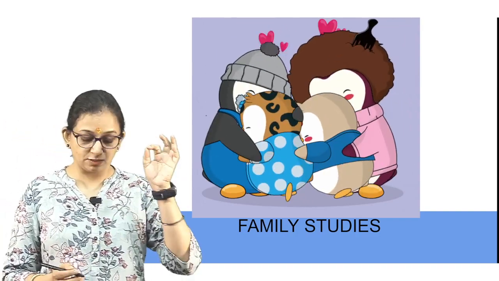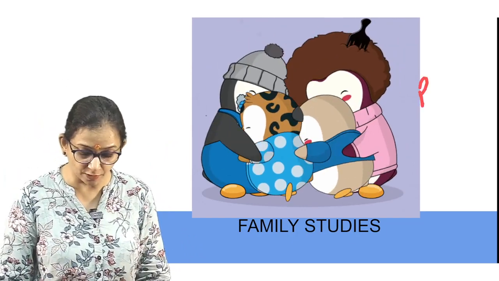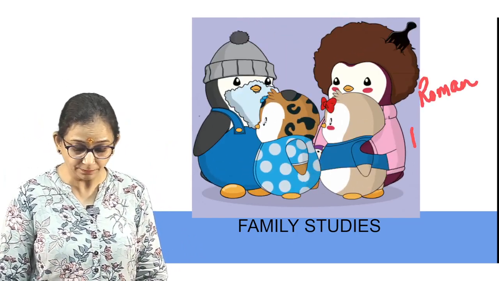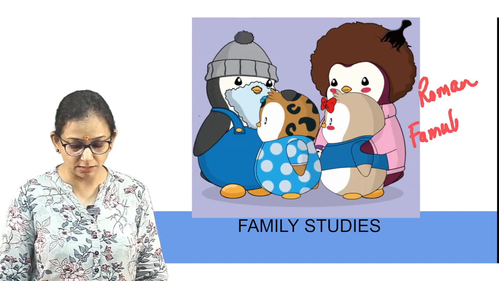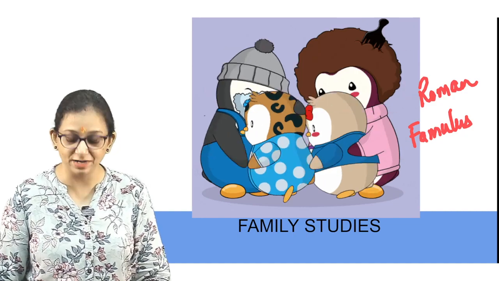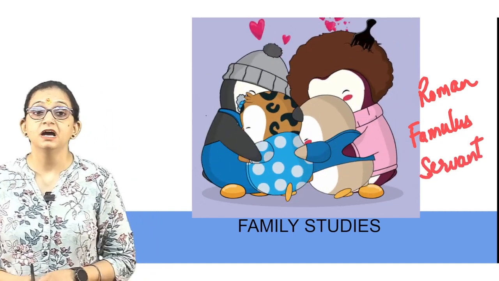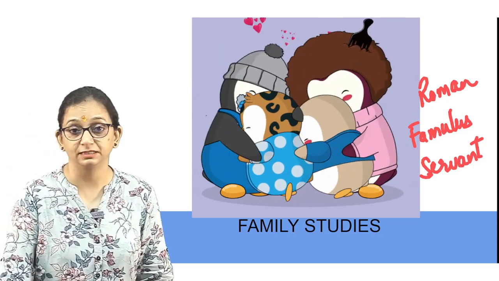Okay, and this word family has been taken from the Roman word famulus, which means servant. So family comes from a Roman word famulus, which means servant.